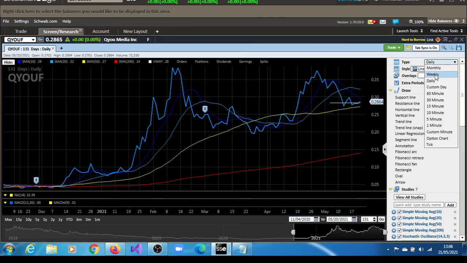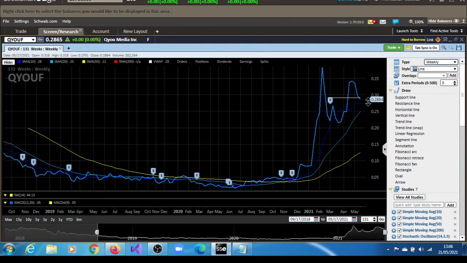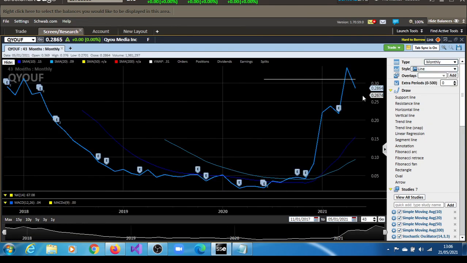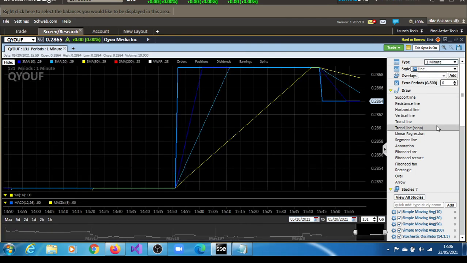So moving on, we can see what the weekly is saying. Weekly is also saying something different. On the weekly model, it's pulling back, even though in this case it's slightly trading at a premium to all of those trend lines: short, medium, intermediate, long. It's trading above them. The monthly model is saying that it is strongly bullish, even though it has just slightly pulled back a bit. But all in all, if you want to look at the monthly model, it is the best of all of them. But obviously, you have to decide which one you are going to look at.